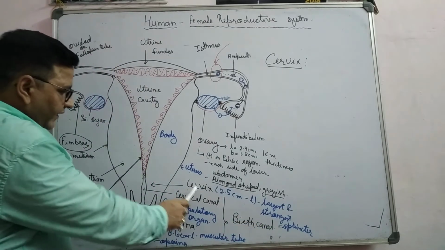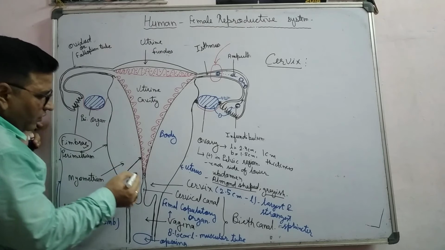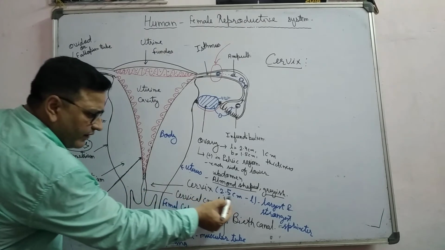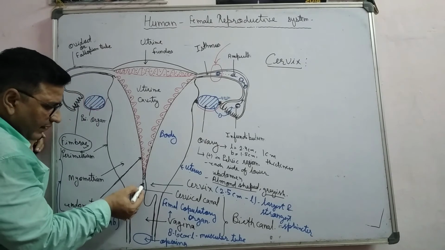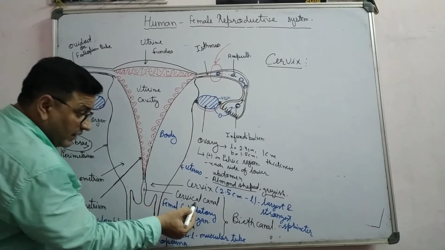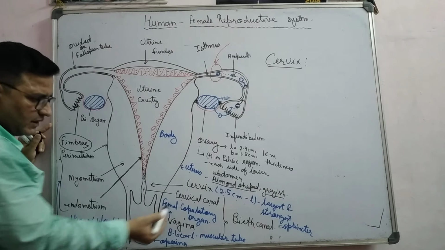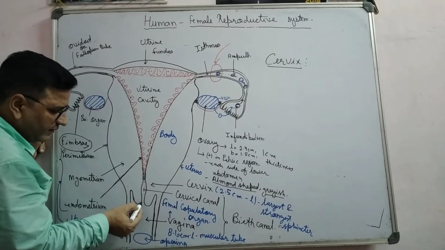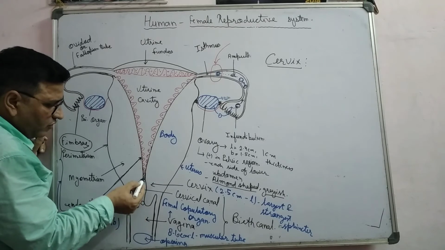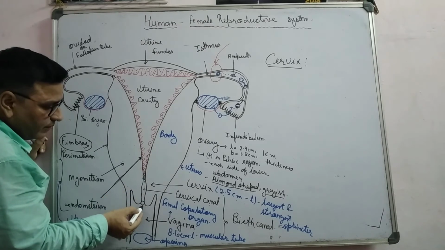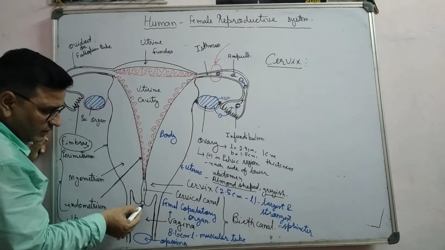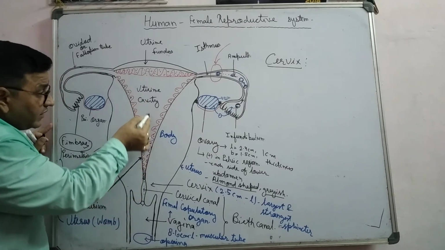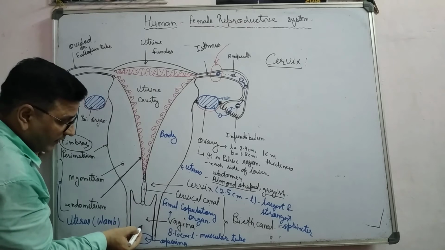Okay, the cervix has two openings. It is one canal-like structure about 2.5 centimeter long. The canal of the cervix is known as the cervical canal, right? So this canal has two openings, the first opening and the second opening. These are also known as orifices. So through the cervix, the uterus opens into the vagina.